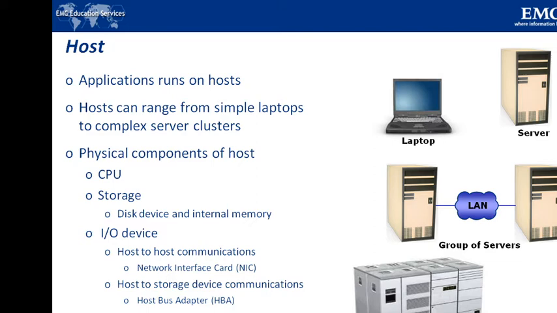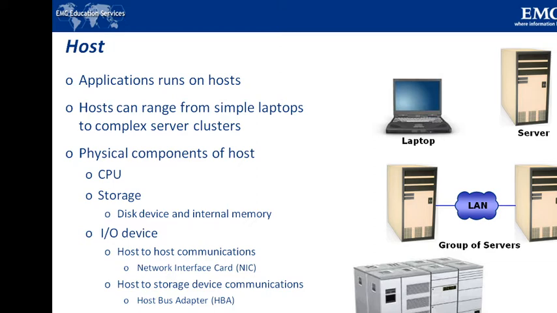A host consists of CPU, memory, IO devices, and a collection of software to perform computing operations. This software includes the operating system, file system, logical volume manager, device drivers, and so on. This software can be installed as separate entities or as part of the operating system.